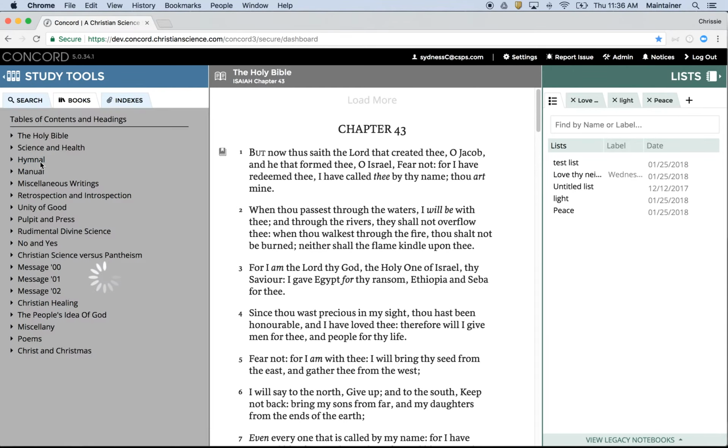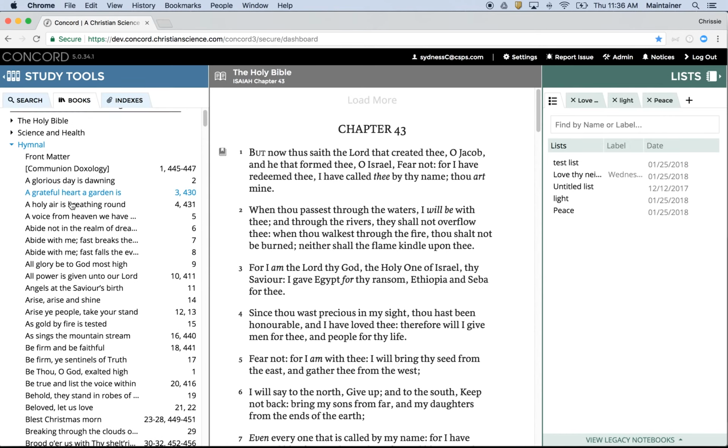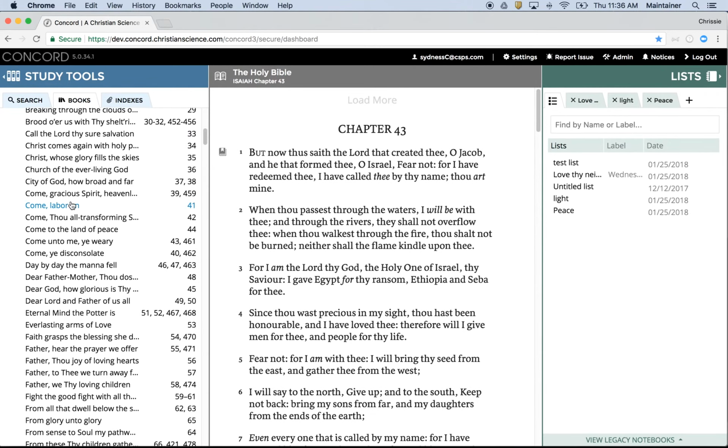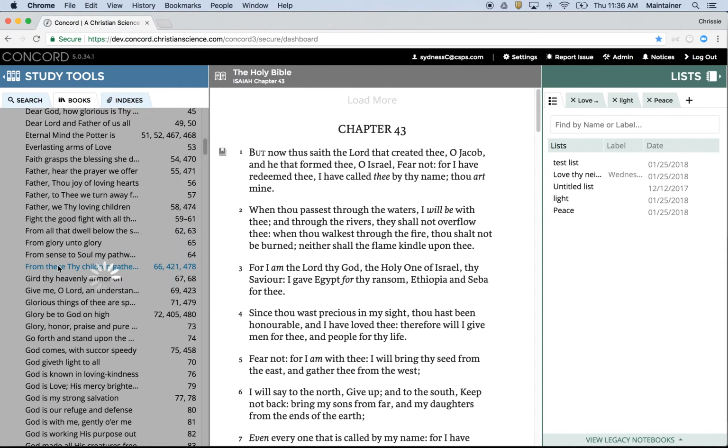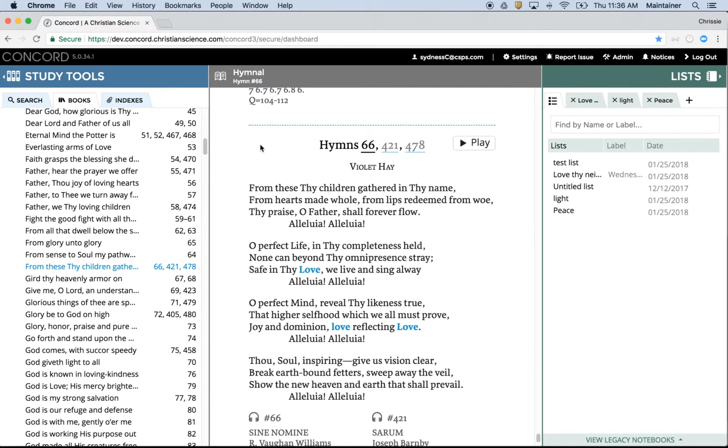It also contains the hymnal with all of the new hymns. Selecting on any of these hymn titles opens up the hymnal, showing me all of the hymn settings here.